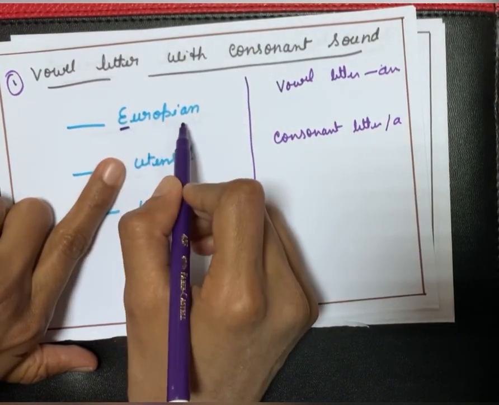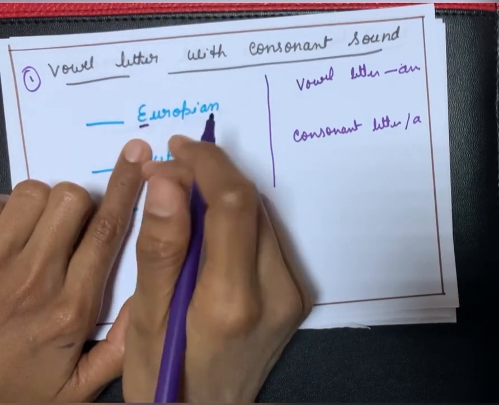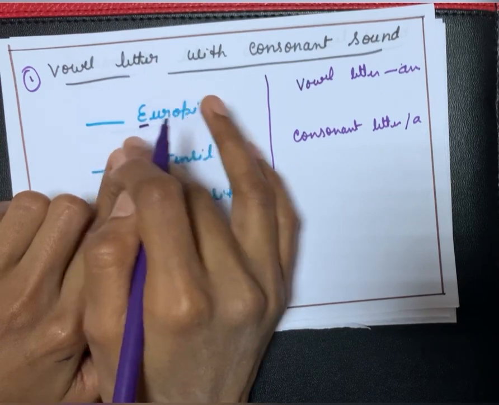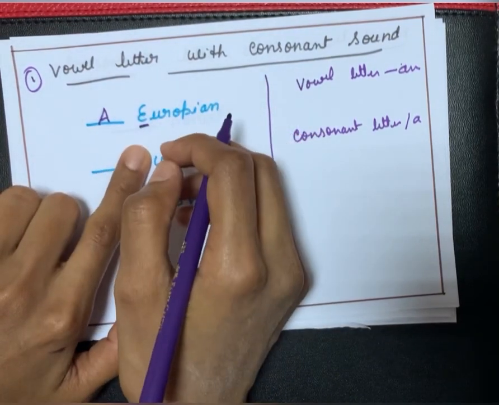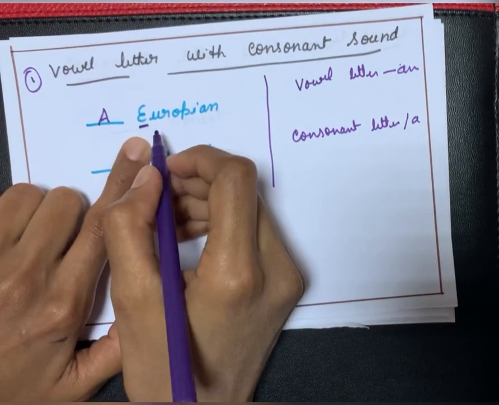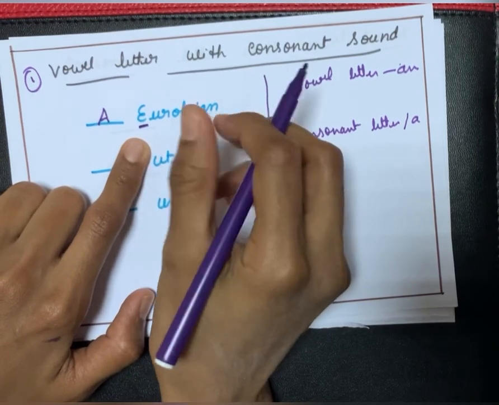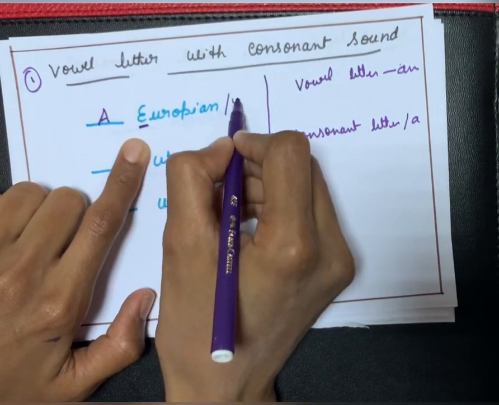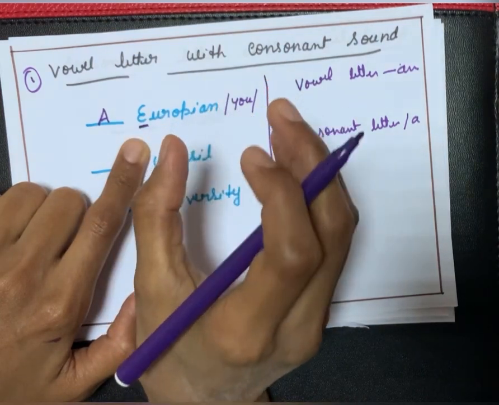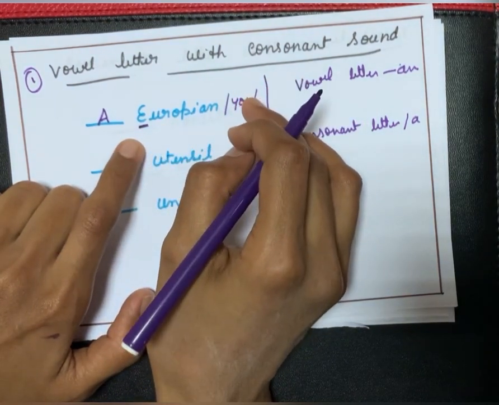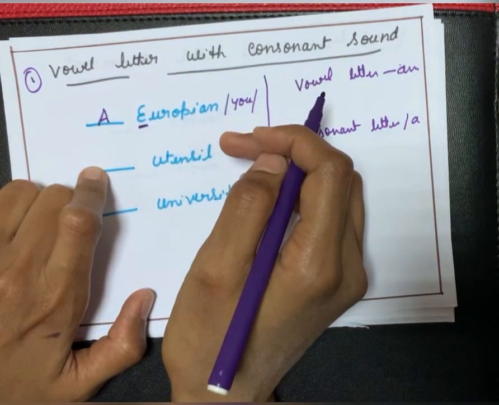Here the first word is European. In the word European, the first letter is E, but we don't say an European. We say a European. Why do we say it like this? Because the word European starts with the U sound. It starts with the U sound. U is a consonant sound, so here a is used.